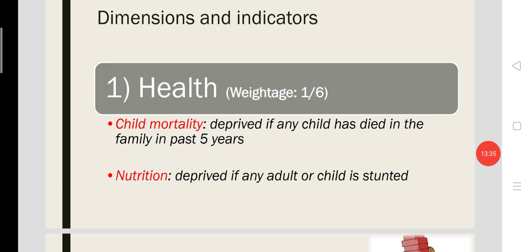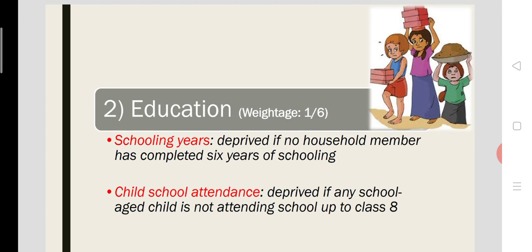Similarly, the health dimension has two indicators: child mortality and nutrition. The education dimension has two indicators: years of schooling and child school attendance. So this is the multi-dimensional poverty index. This is to provide a multi-dimensional approach to poverty measurement.